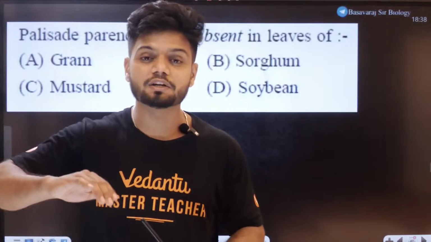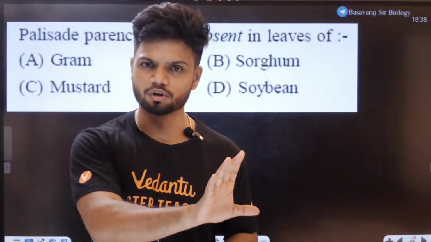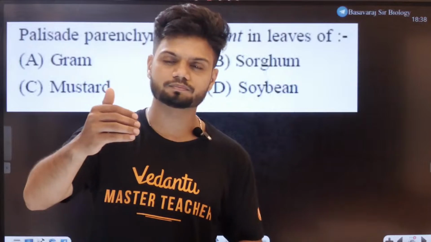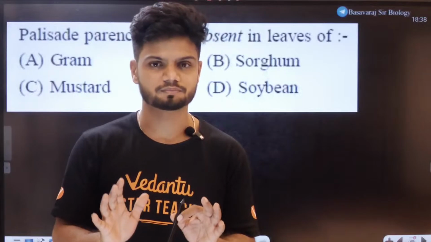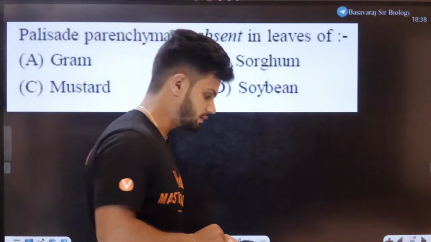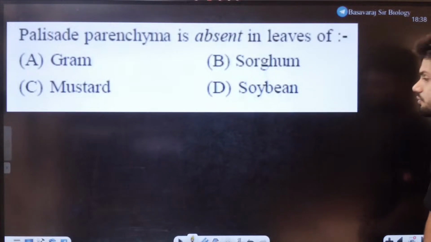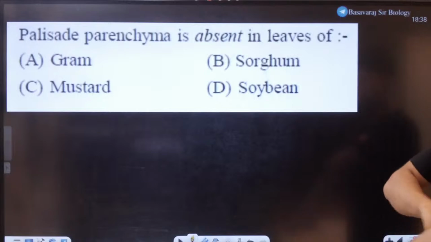Palisade, spongy, the differentiation is not found in the case of monocot. All of you know. The first point you need to know, in monocot it's called isobilateral, right? So there is no distinction. Both are normal palisade only. So isodiametric. Now in monocot leaf, which is the example here? Gram is dicot, mustard is dicot, soybean is dicot, but what about sorghum, students? Sorghum is going to be monocot.